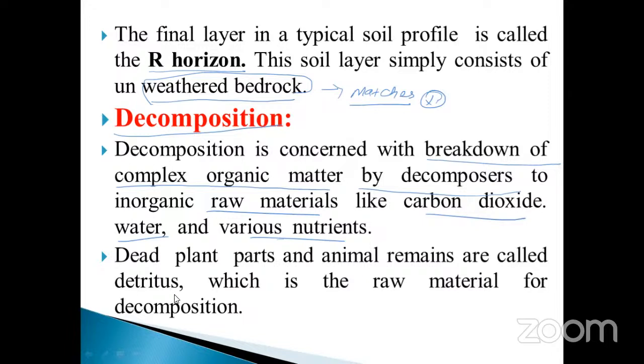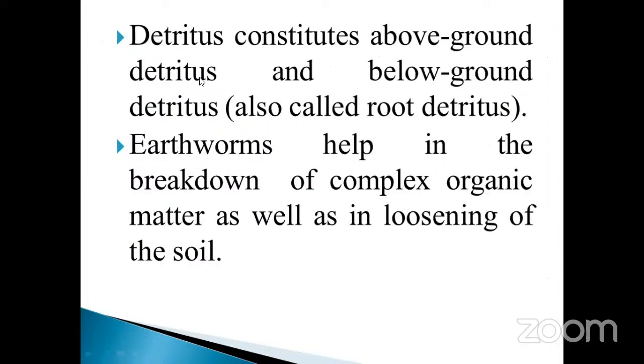So the detritus undergoes the decomposition process, and it gives simple molecules such as carbon dioxide, water, and various nutrients. It is split by the microbial activities. The detritus constitutes above-ground detritus and below-ground detritus, also called root detritus. Two types of detritus are present. If it is present above the soil, it is called ground detritus, and below the soil it is called root detritus.